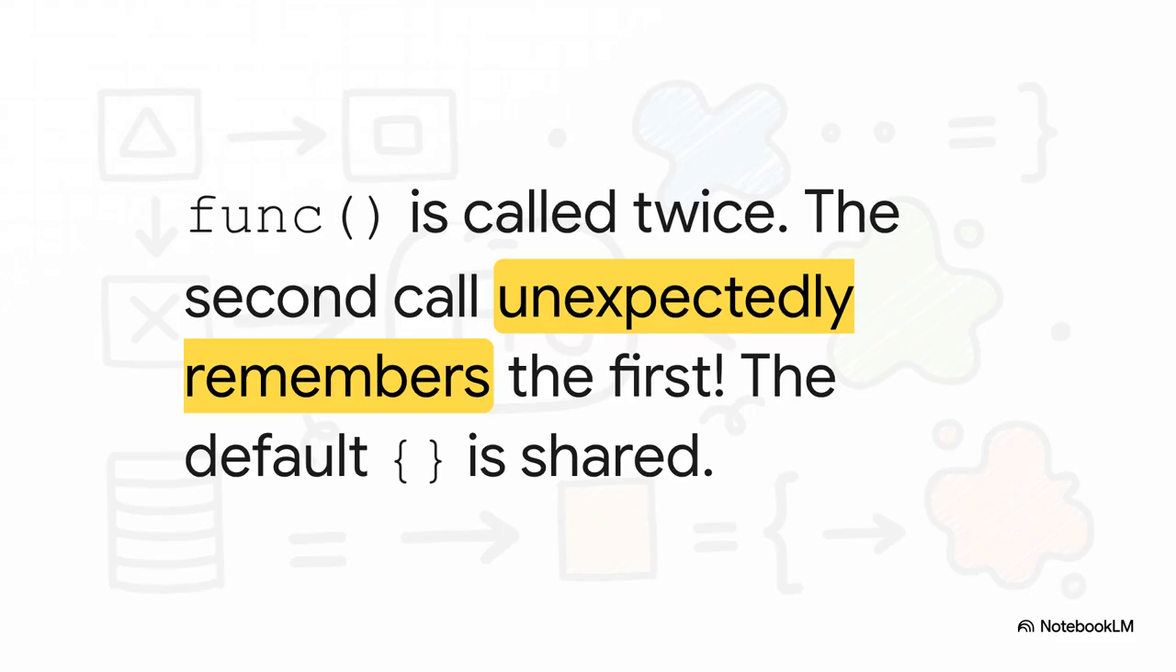And here is that bug in action, straight from a classic Stack Overflow question. We define a function, give it a default dictionary. The first time we call it, everything seems fine. But then the second time we call it, wait, what? It remembers the data from the first call. The dictionary is just accumulating values across totally separate calls. This is almost never what you want to happen.